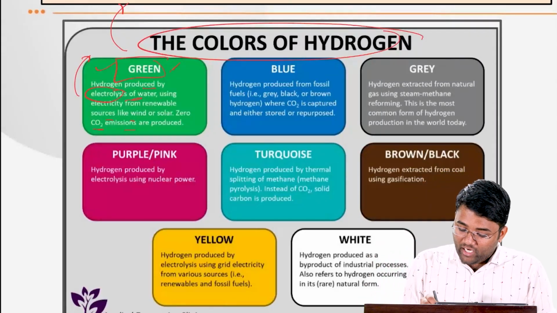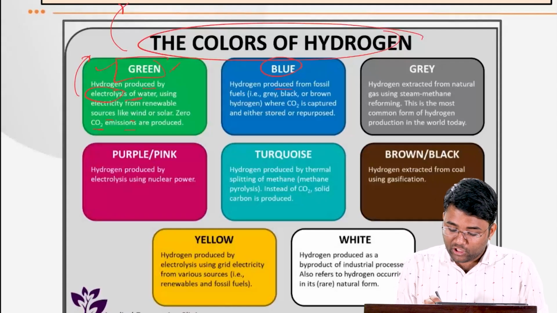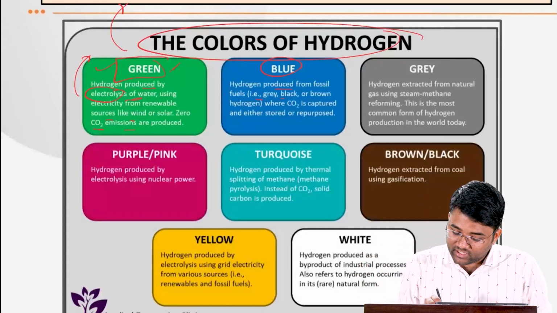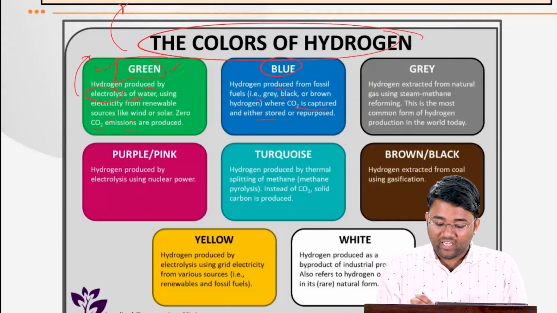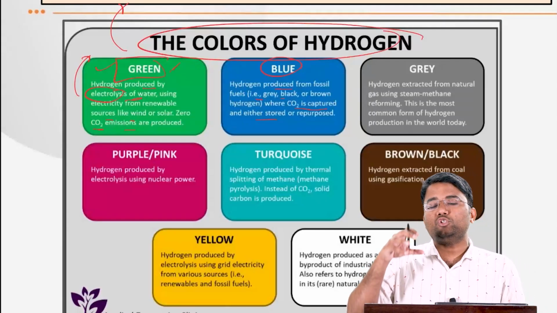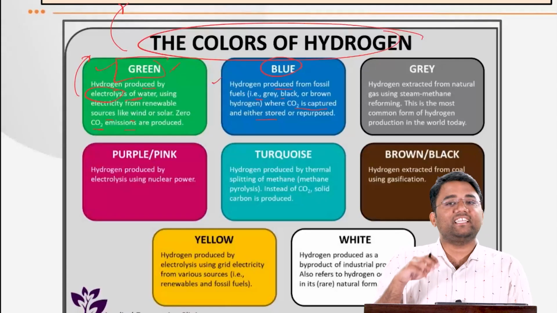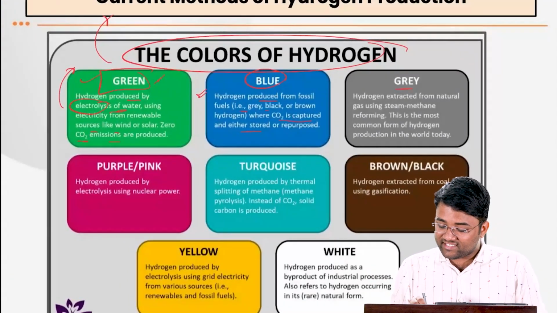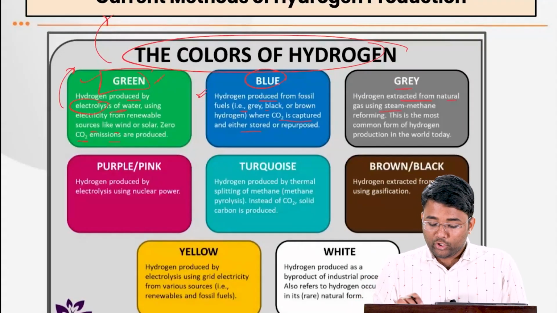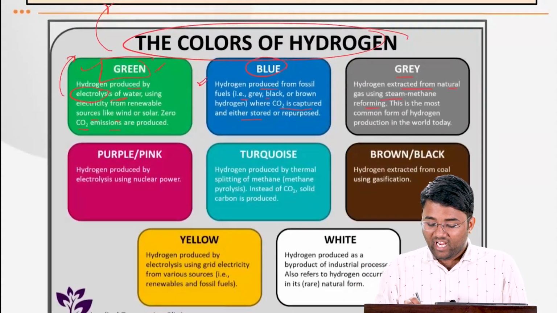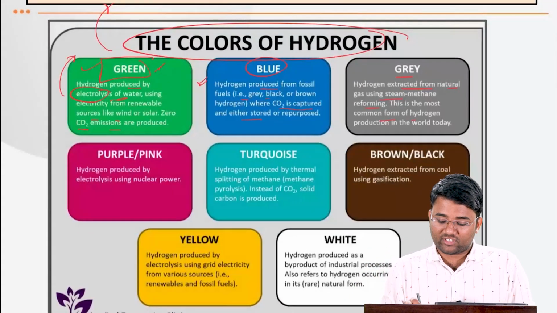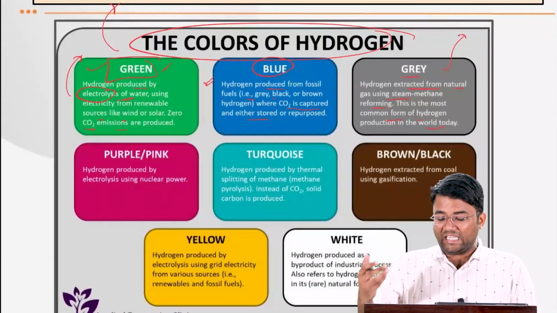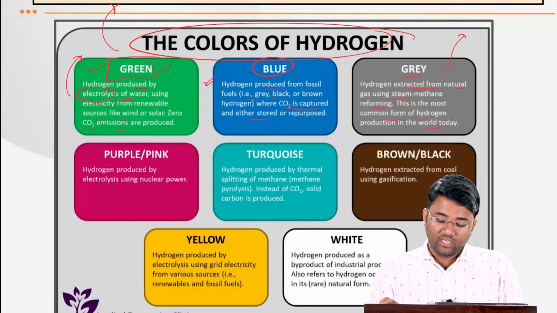And then we have blue hydrogen, where hydrogen is produced from fossil fuels, that is gray, black or brown hydrogen, and where CO2 is captured and either stored or repurposed. That carbon storage is followed in the case of blue hydrogen. Then we have gray hydrogen, where hydrogen is extracted from natural gas using steam methane reforming, and this is the most common form of hydrogen production in the world today. Although this is not 100% sustainable, because it also releases some CO2.